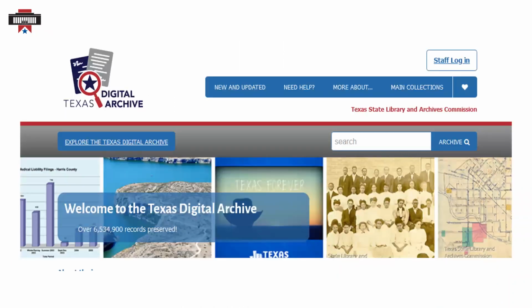I also want to point out some helpful features on the menu bar at the top of the page. The New and Updated tab provides information about new and updated materials within the TDA. We're frequently adding materials, so be sure to check this page out.